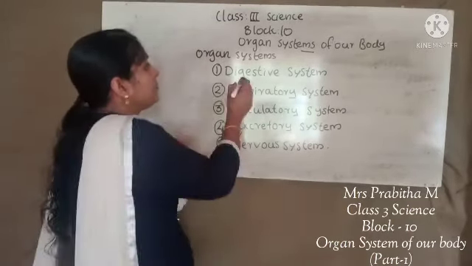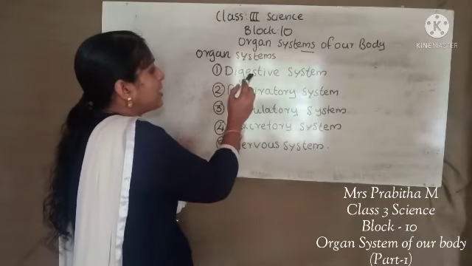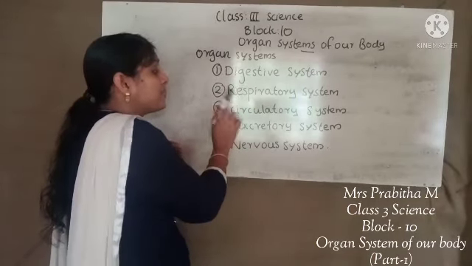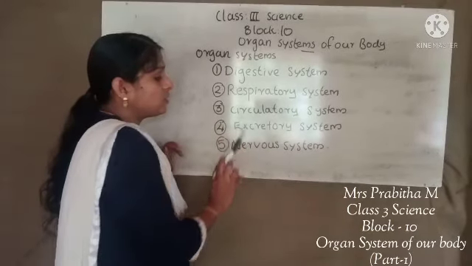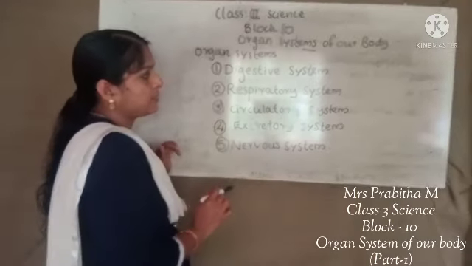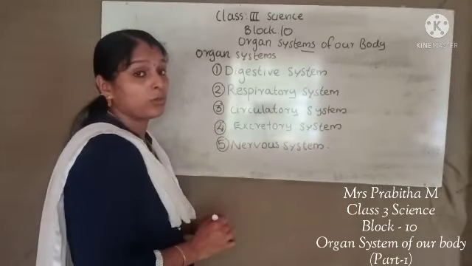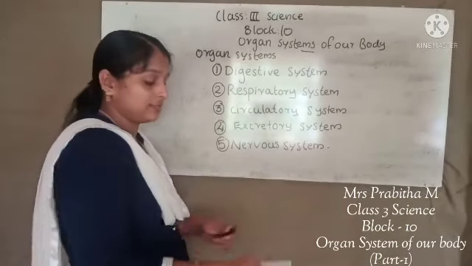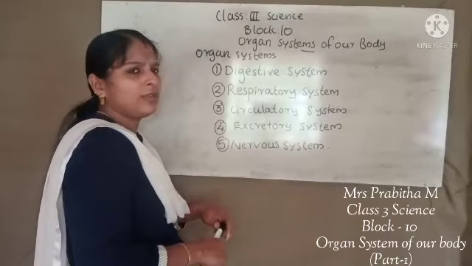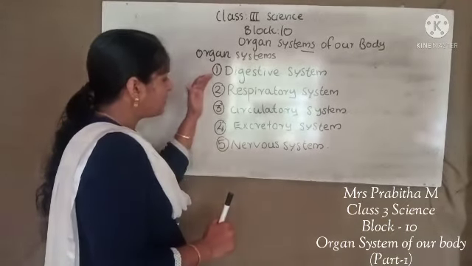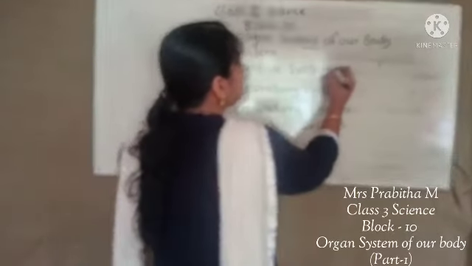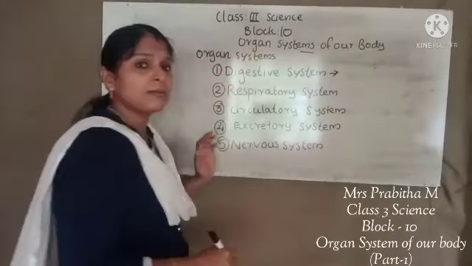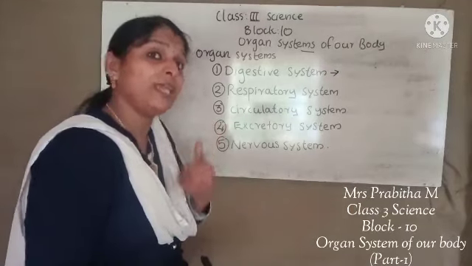Okay, so examples of organ systems are the digestive system, respiratory system, circulatory system, excretory system, and nervous system. These are all new words for you, so you have to study the spellings, children. First, madam will say what the functions of each system are. The first one is the digestive system. The digestive system helps to digest the food we eat.